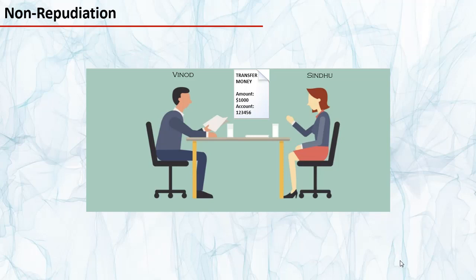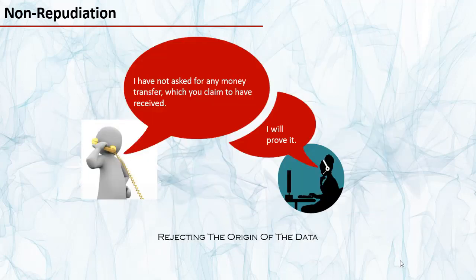But Vinod doesn't want to pay that money back and he denies the transaction. He says that he had not requested any money transfer. Vinod is rejecting the origin of the data itself. He is making a false denial about the transaction that actually happened.